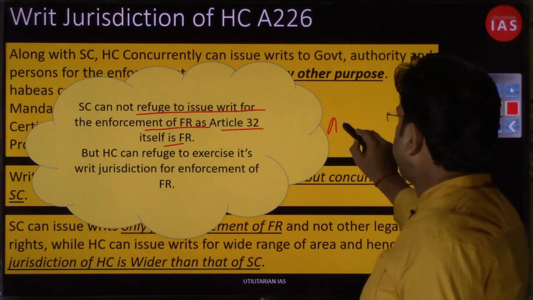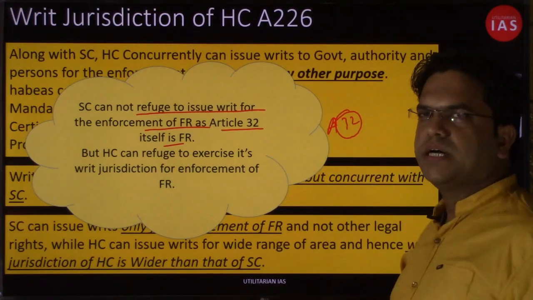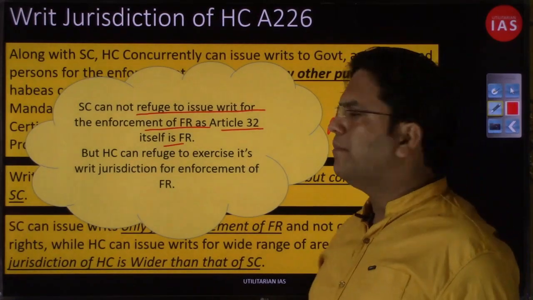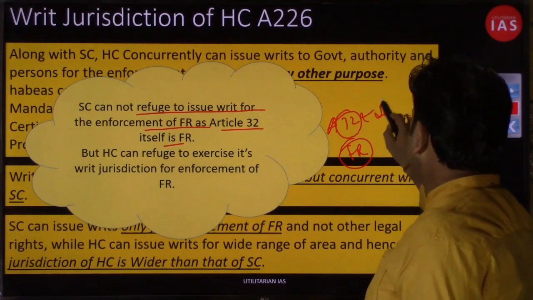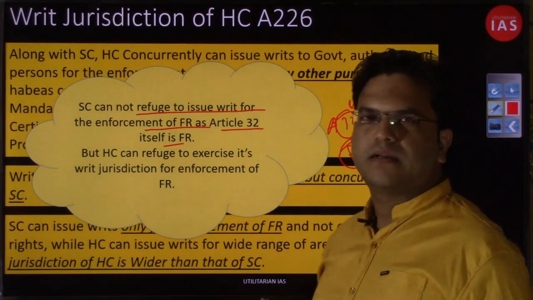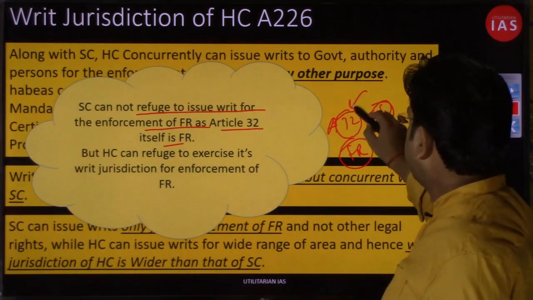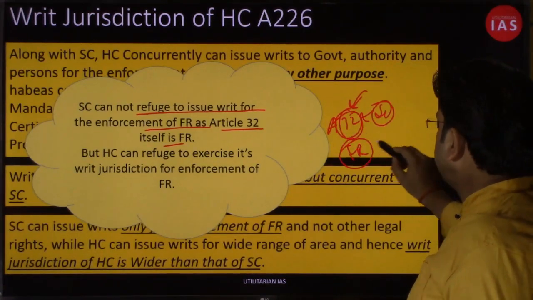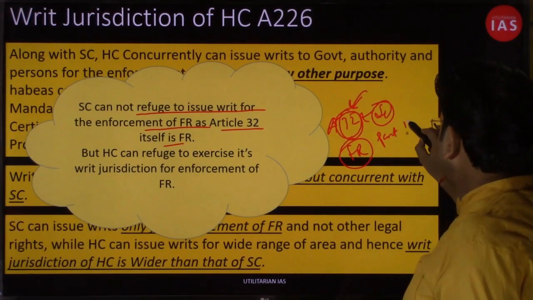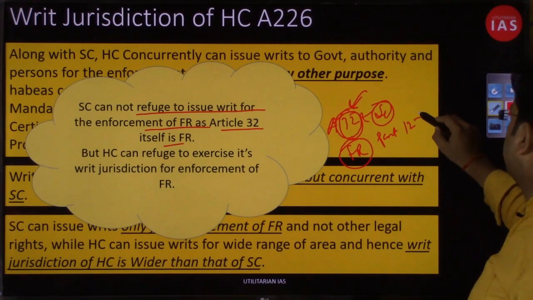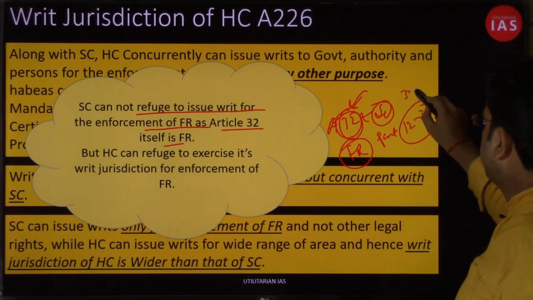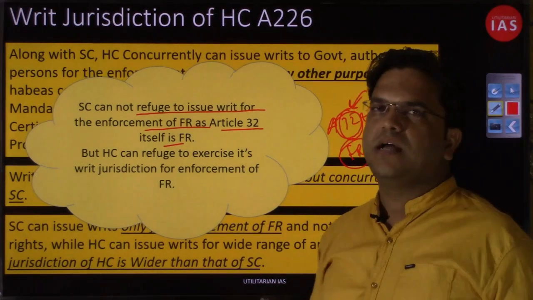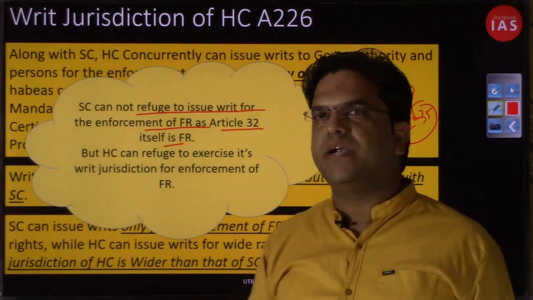See, you have this article 32. Article 32 itself is a fundamental right. Article 32 empowers the Supreme Court to issue these writs. If any of the fundamental rights has been violated, the Supreme Court has been empowered to issue writs for the restoration of that fundamental right. If you remember part 3, when we were discussing part 3, it spanned from article 12 to article 35. So article 32, which is midway before article 35, is part of fundamental right itself, and the Supreme Court is considered the protector and defender of the fundamental right.